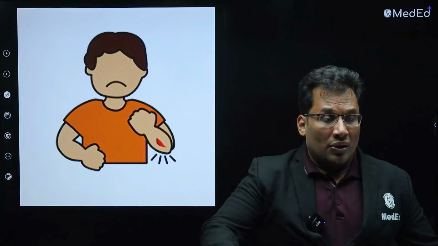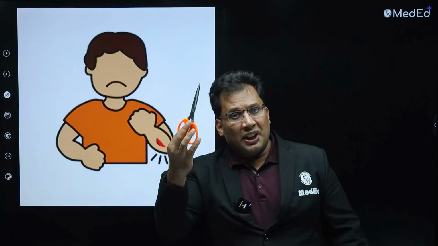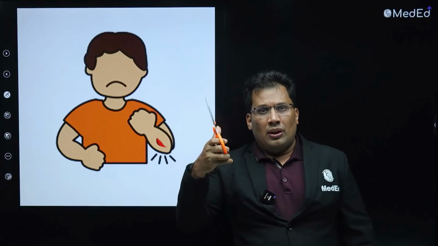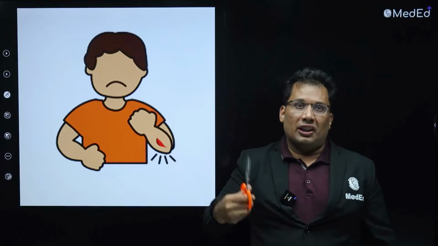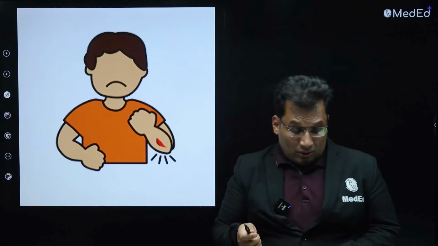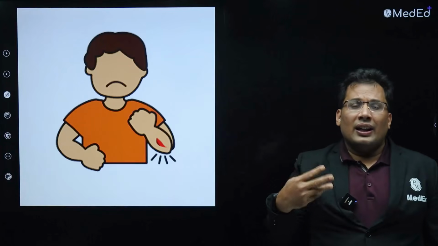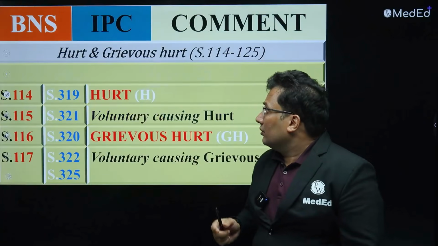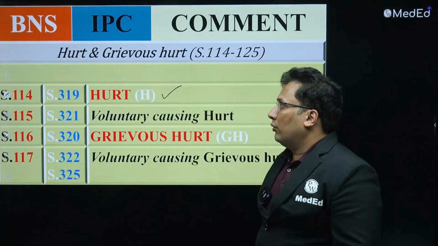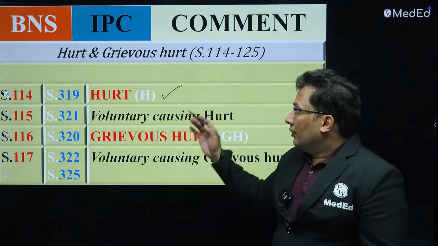Now comes hurt. Hurt may be caused by any weapon, a simple weapon or a dangerous weapon. If it is sharp, it can cause a stab wound, so it is a dangerous weapon. Now we are talking about hurt and grievous hurt. Grievous hurt means a very serious hurt. Simple hurt heals without any scar formation. Now look at this: hurt is 114. Any hurt, that is 114.